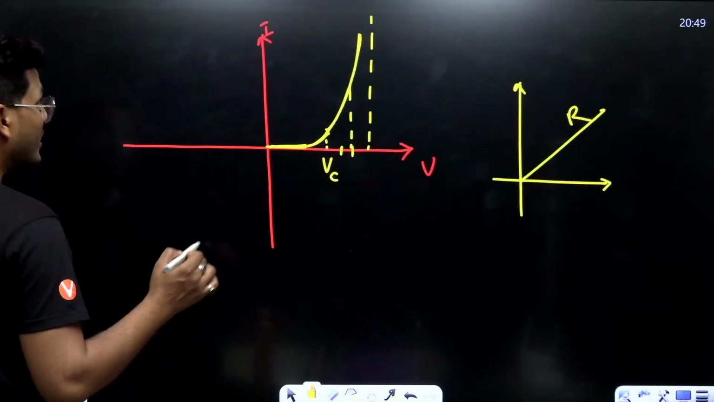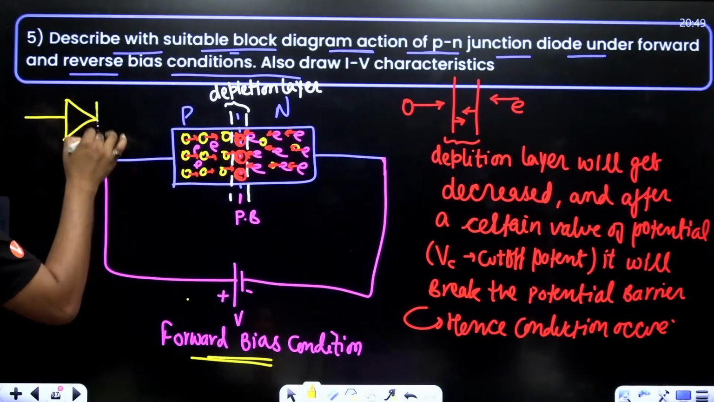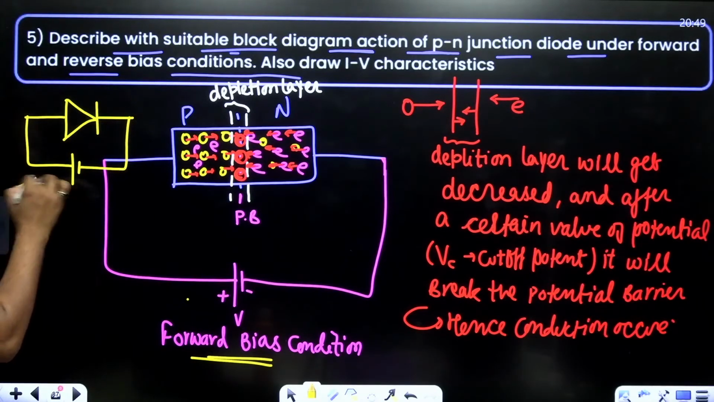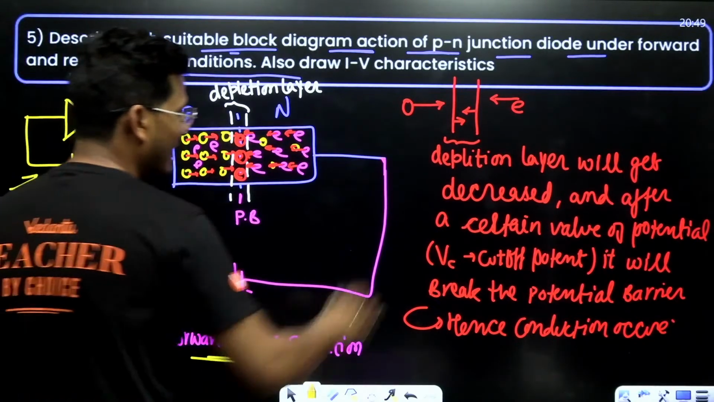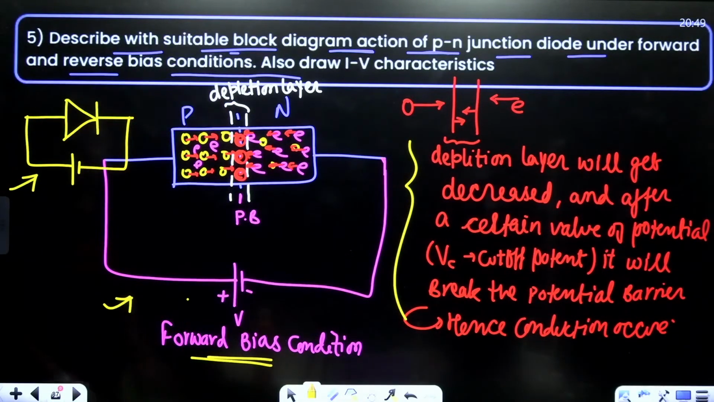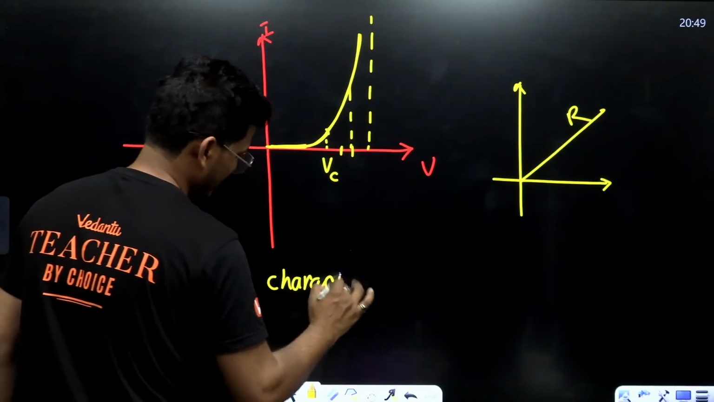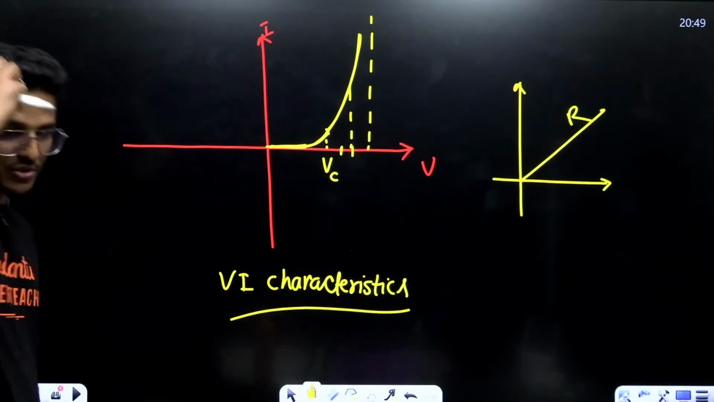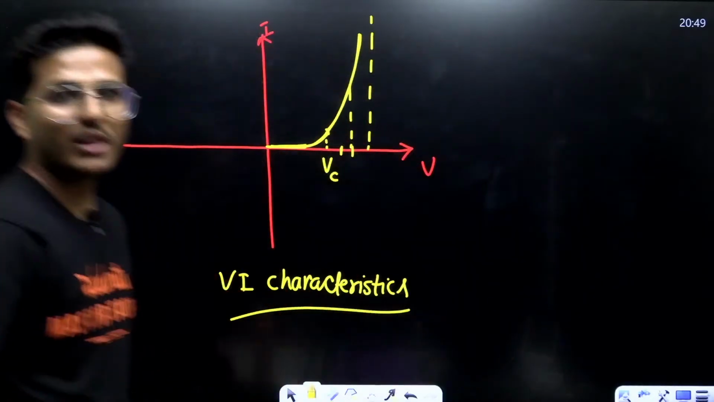Now, the symbolic representation of a PN junction diode in forward bias is just like this. This is the symbolic representation. This is the circuit diagram basically, and this is how it will work. This is called the VI characteristics. This is a 5-marker question, so it's an essay type question, right? So you have to write all these points.